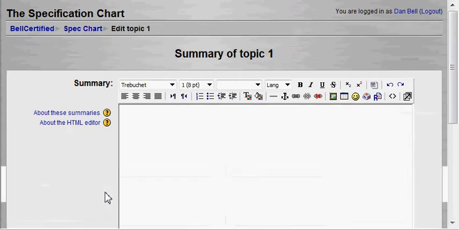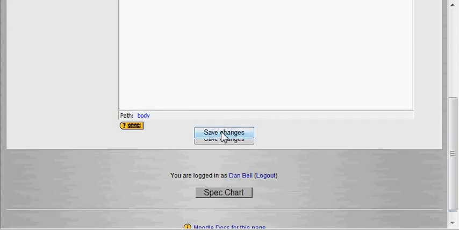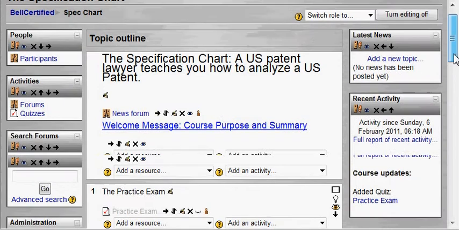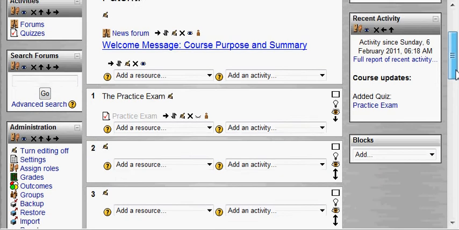And I'm going to call this practice exam for this. Now you can put multiple exams in here. This would just be your first one. Like you could have one for the theoretical, one for the objective, one for filling in fields, all sorts of different question types, which I'll show you in a minute.